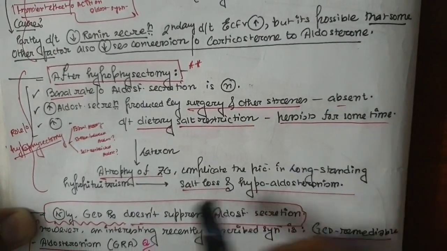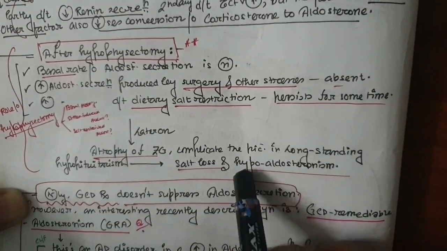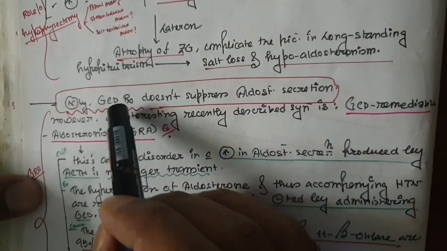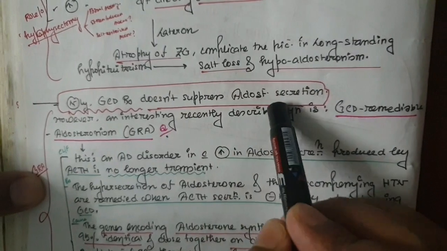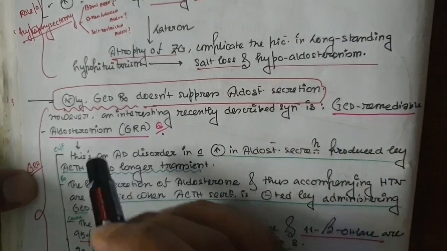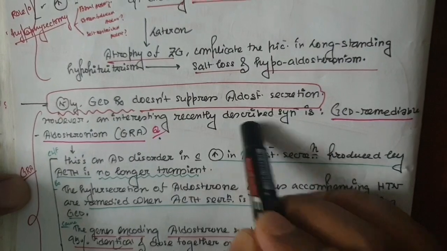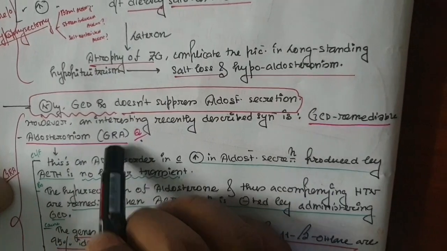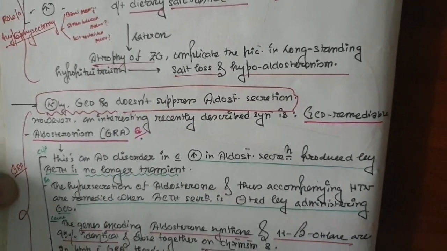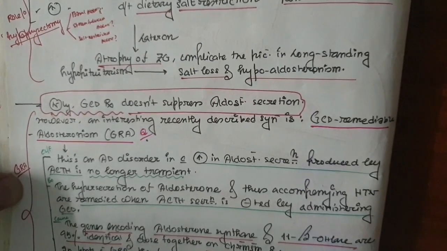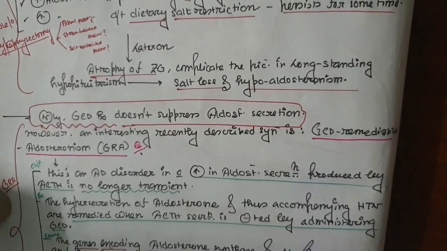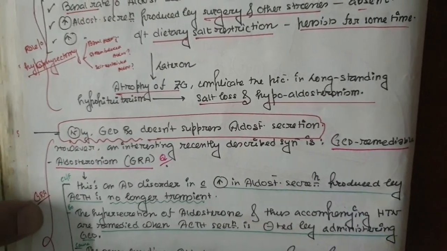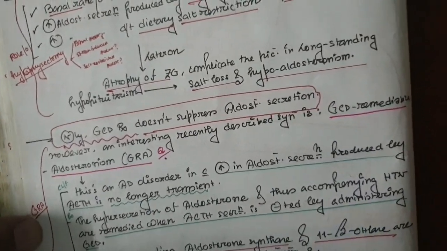It's also transient, and later on it develops the salt-losing condition and hypoaldosteronism. Normally, glucocorticoid treatment does not suppress aldosterone secretion. However, an interesting recently described syndrome is glucocorticoid remediable aldosteronism, or GRA. Remember, in my previous videos I have already talked about the causes of primary hyperaldosteronism or Conn syndrome. In that case, I mentioned one condition, this GRA or glucocorticoid remediable aldosteronism.